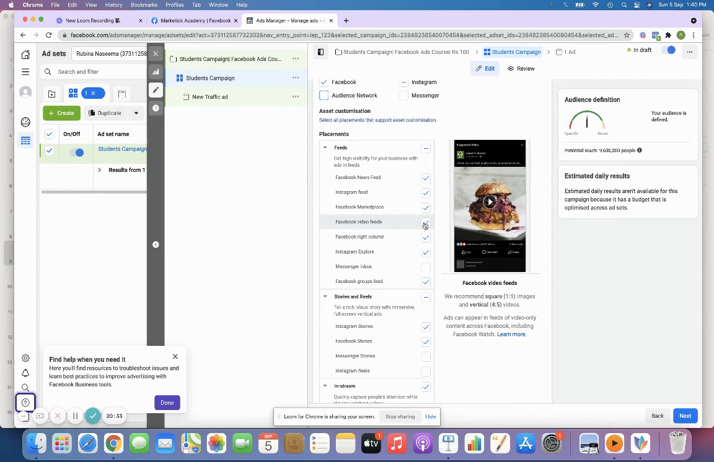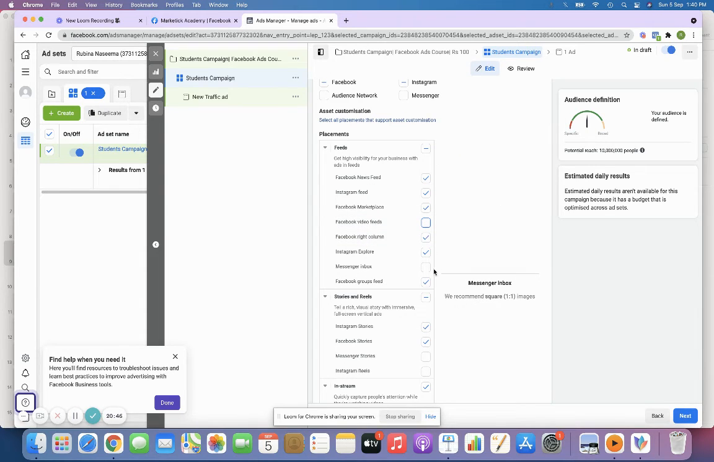And here, if you have a video and you're running a traffic campaign, you can select Facebook video feeds. If you're not using a video, just an image or poster, then you can skip that, right? And then